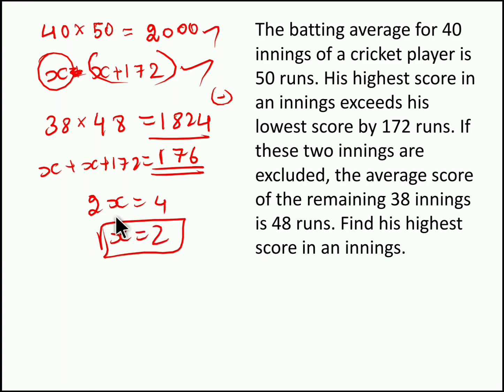So we can see the lowest score in all the innings of the cricket player is 2 runs, and we have to find the highest score. So highest score is X plus 172. So 2 plus 172 we get 174. So 174 is the highest score in all the innings of the cricket player. Hope you understood the problem. Moving to question number 2.